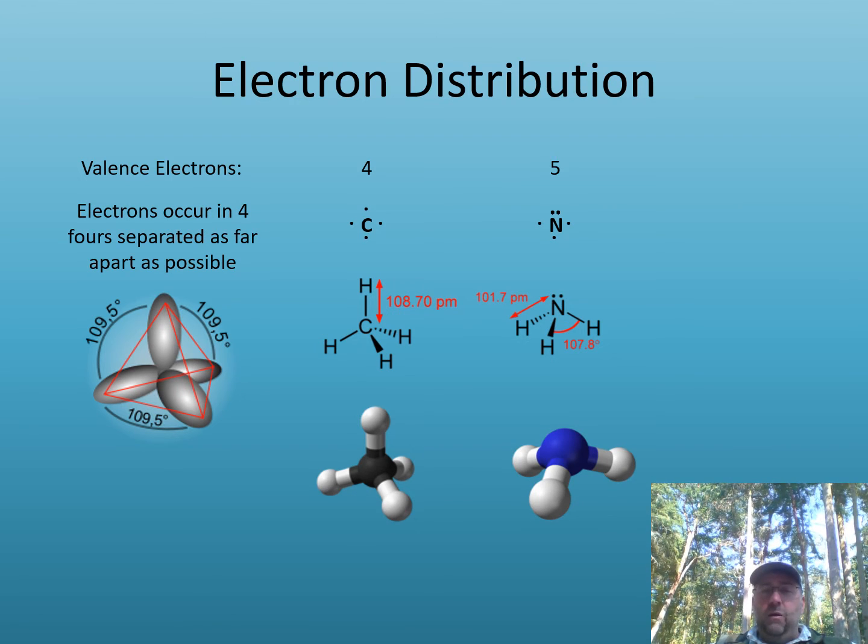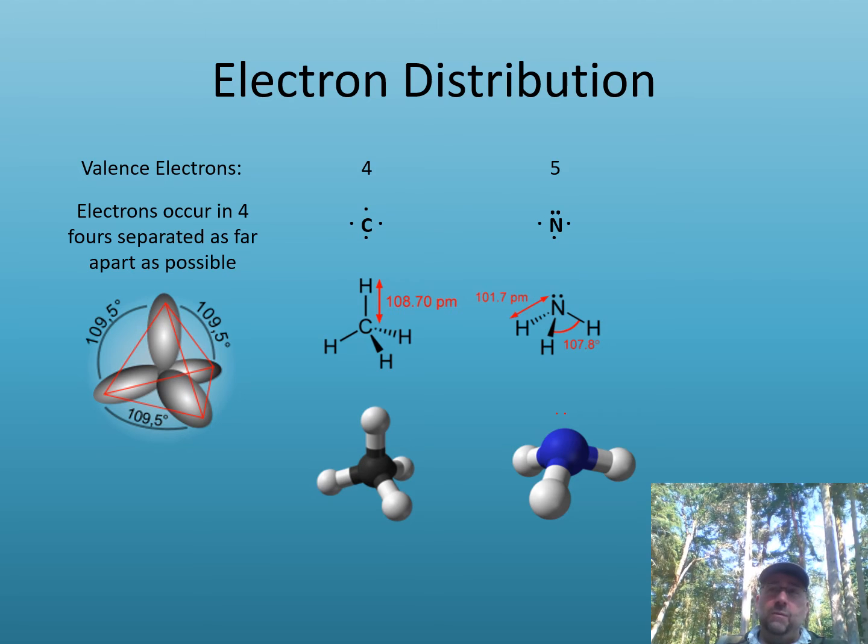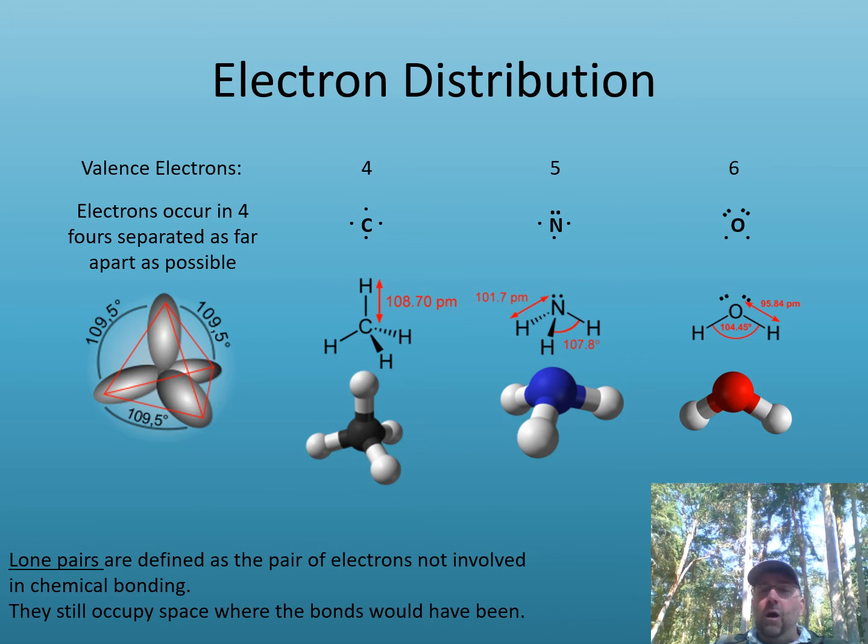Nitrogen has a lone pair and then 3 unpaired electrons. That lone pair takes up space, and so that lone pair you could think of as being right up here, and so it's going to have the same shape that the carbon is going to have, except that instead of having a bond in that one direction, it has a lone pair. Oxygen has 2 lone pairs and 2 unpaired electrons, so oxygen's able to make 2 bonds. And so it's going to take on the same shape that the carbon and nitrogen did, with the exception being that you're going to have these 2 lone pairs sticking up where there were bonds.